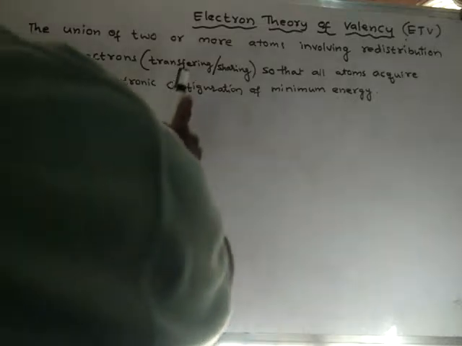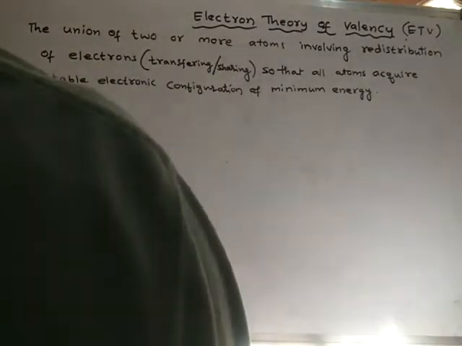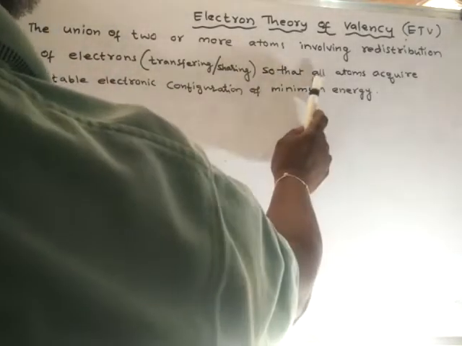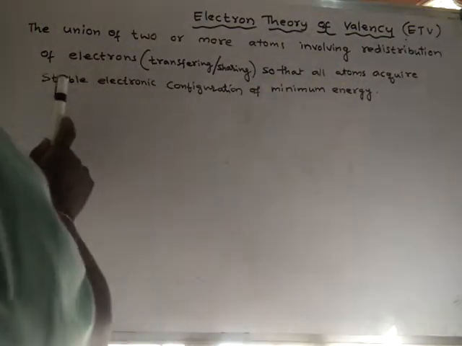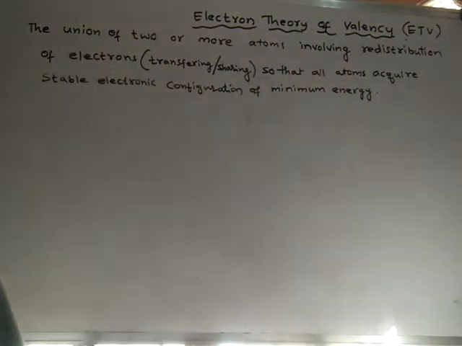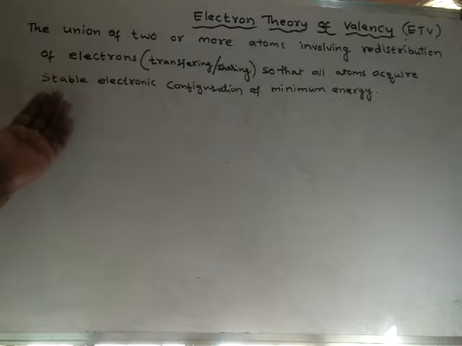Redistribution means either transferring or sharing of electrons, so that all atoms acquire stable electronic configuration of minimum energy. That means after the redistribution of electrons, every atom acquires stable electronic configuration.